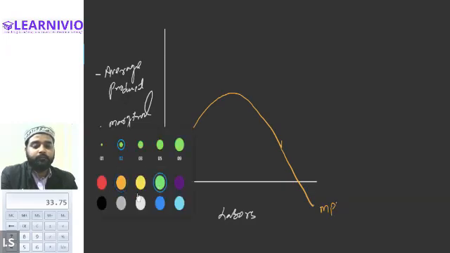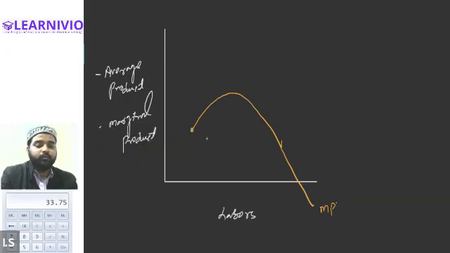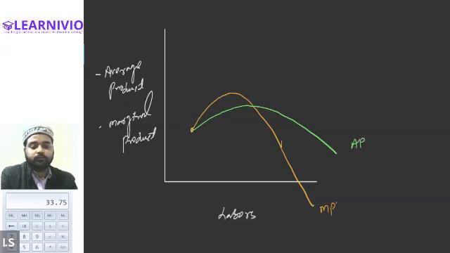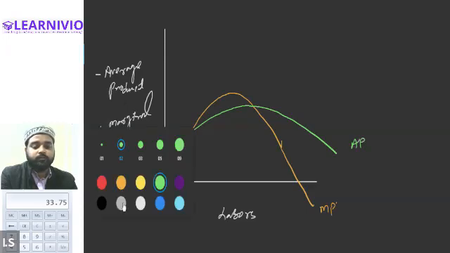Now on the same diagram, if you make the curve for the average product, it will be something like this. Initially it will always remain below the marginal product. It will increase but it will remain below. Now it will become constant and finally it will start declining. This is the diagram for the average product.